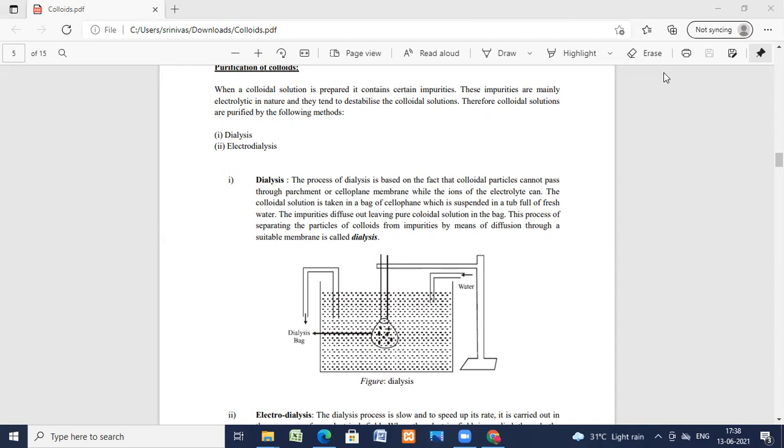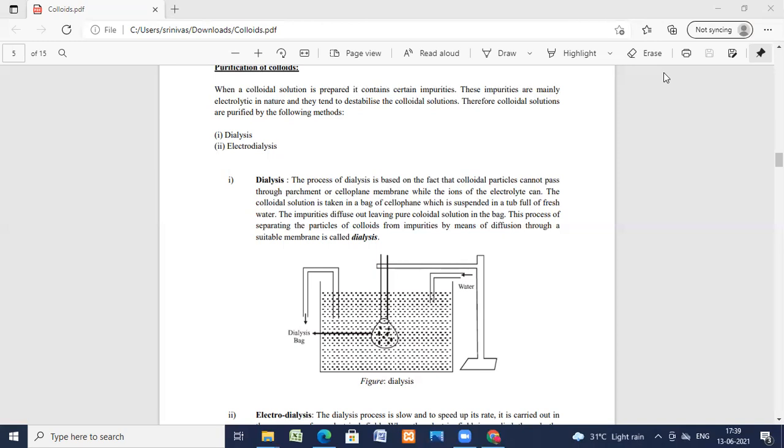Types of colloids we have seen, and the terms we have to learn are dispersed phase and dispersed medium. The dispersed phase is the part of the colloidal solution which is in less quantity. And what is the dispersed medium? The part of the solution which is major in the colloidal system is called the dispersed medium.